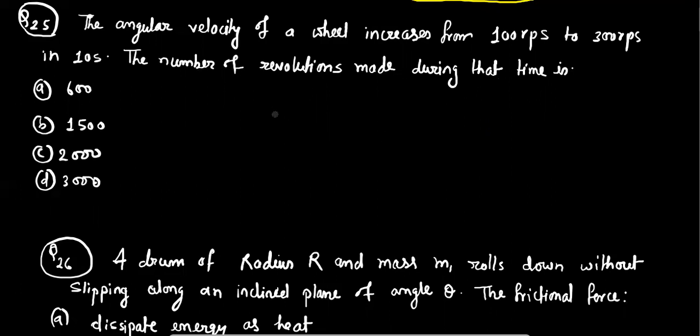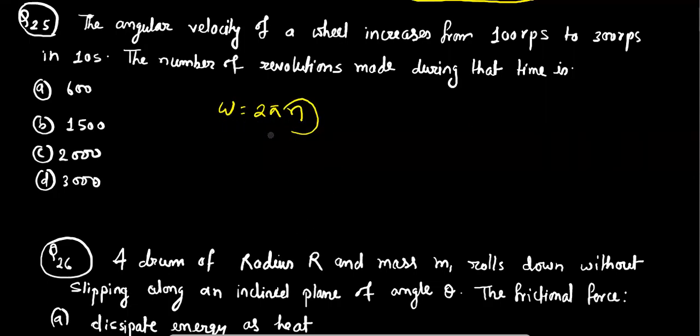So we are going to use a relation which has the number of rotations. That means omega can be written as 2 pi n, where n is the number of rotations. So we have to use this particular relation.